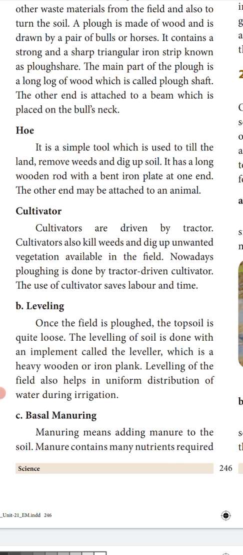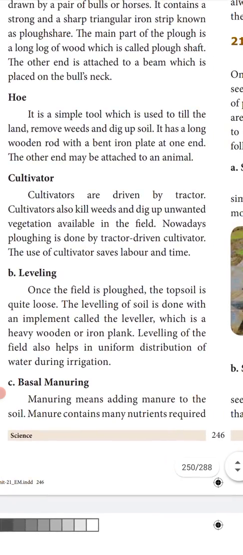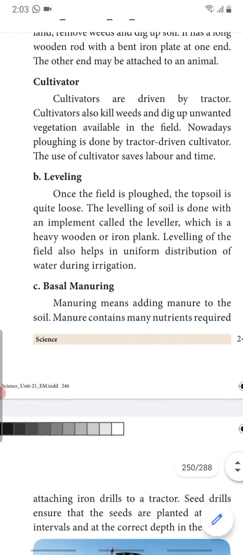Nowadays, ploughing, before only they used to have the bull or oxen to plough the field. But nowadays they use the cultivators which are driven by the tractors to plough the land. Nowadays, ploughing is done by tractor-driven cultivator. The use of cultivator saves labor and time.